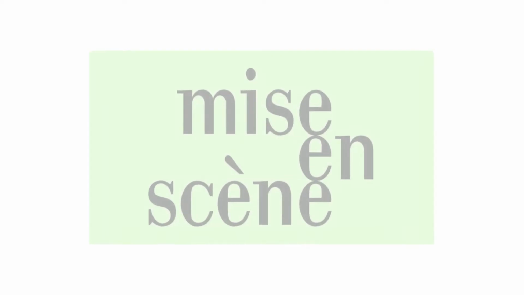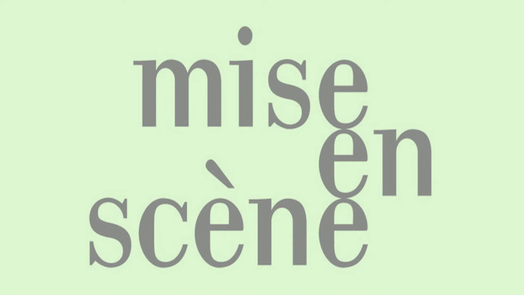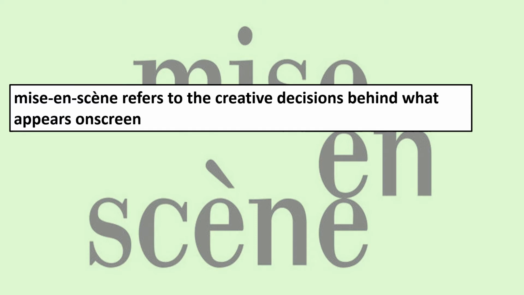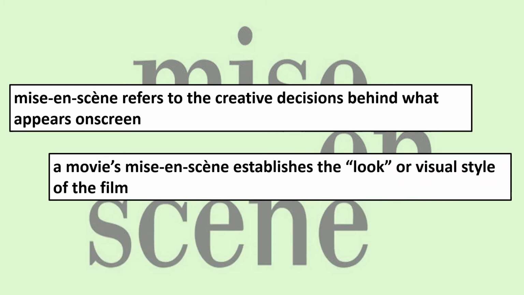As the reading for this week notes, mise-en-scène is French for to put in the scene. The term comes from theater, where it refers to the way that plays are staged. When it comes to movies, mise-en-scène refers to all of the creative decisions behind what appears on screen. So in other words, the way that the movie's diegesis, the story world, and the characters are visualized and brought to life on screen. Because all of the elements that make up a movie's mise-en-scène are central to the visual design and the staging of the movie's story, what is written in the script, you can think of mise-en-scène in terms of the look or the visual style of a film.